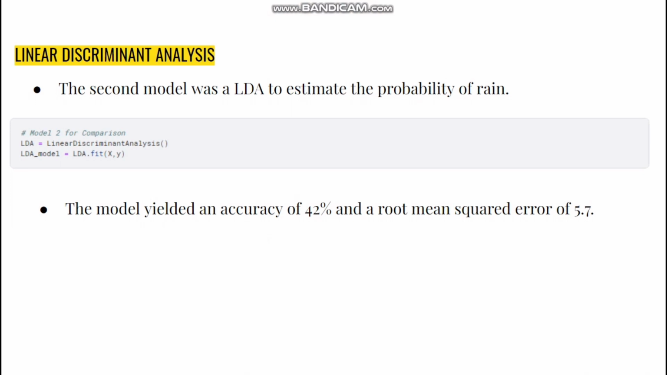Based on this, we decided that the logistic regression model was the best model to go forward with, and we built our predictions of the probability of rain on that.